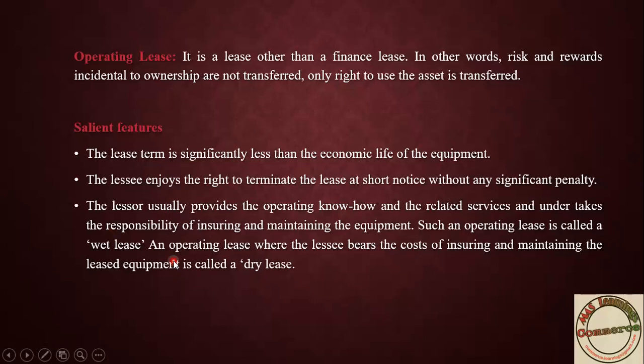In another case, in operating lease, where the lessee bears the cost of insuring as well as maintaining the leased equipment, it is known as a dry lease. Where the lessee has taken the responsibility for insuring as well as maintaining the equipment, the operating lease is known as a dry lease. This comes under operating lease.